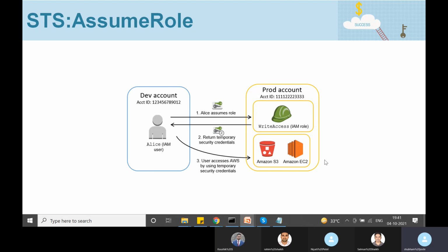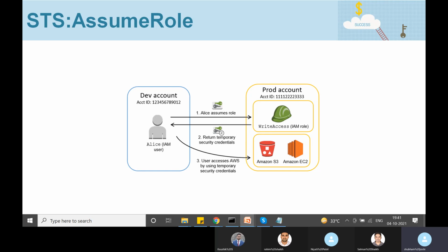Assume our company is using different AWS accounts for each environment. A lot of companies do it. For example, one AWS account is just for development or sandbox, and a different AWS account is for production resources.